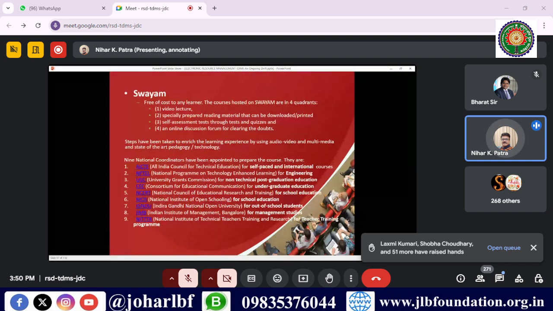You can enroll in SWAYAM to get the free certificate, to do the free course from the SWAYAM. And here nine collaborative organizations are supporting SWAYAM: AICTE, NPTEL, UGC, CEC, NCERT, NIOS, IGNOU, IIMB, and NITTTR, based on their own core area.